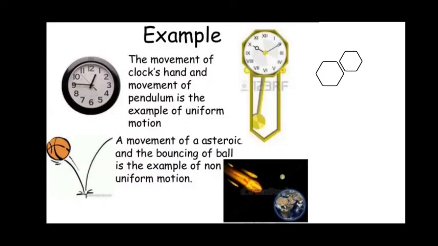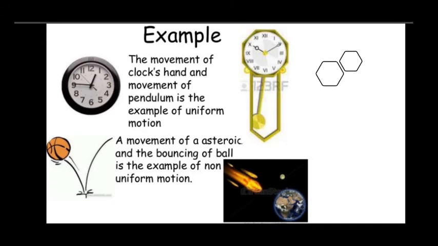Examples: the movement of a clock's hand and the movement of the pendulum in the same clock are examples of uniform motion. Similarly, the movement of an asteroid and the bouncing of a ball are examples of non-uniform motion.